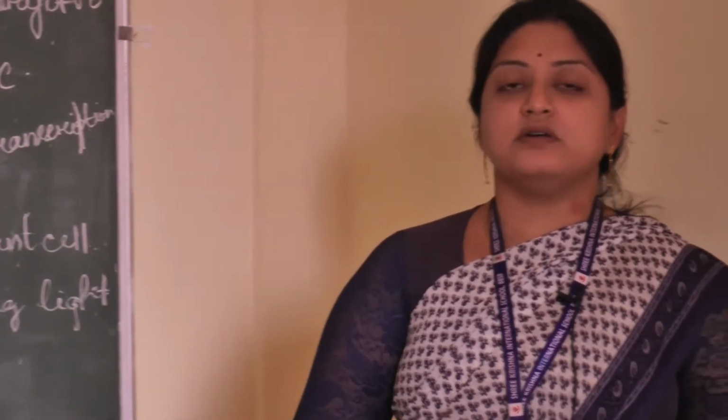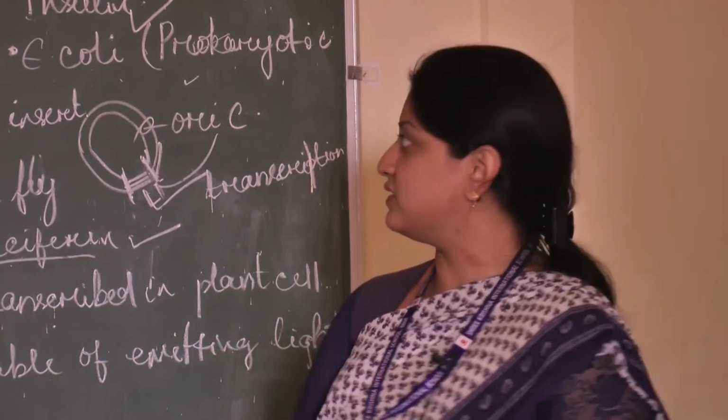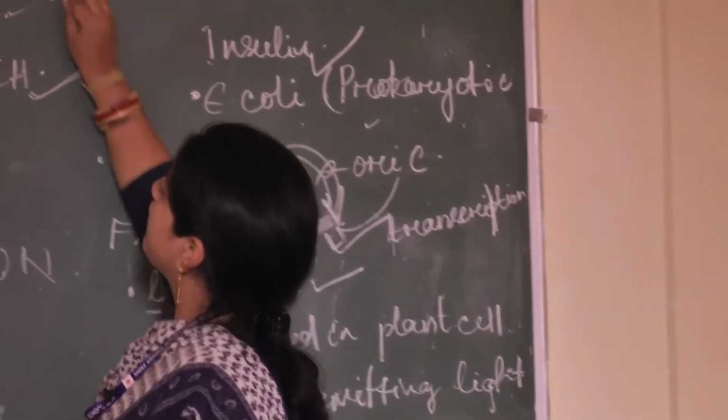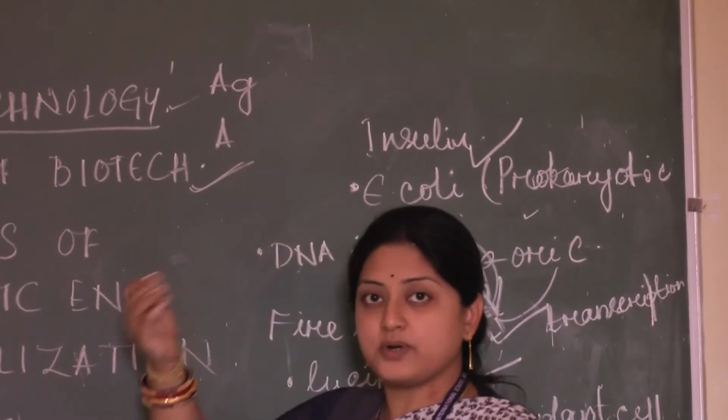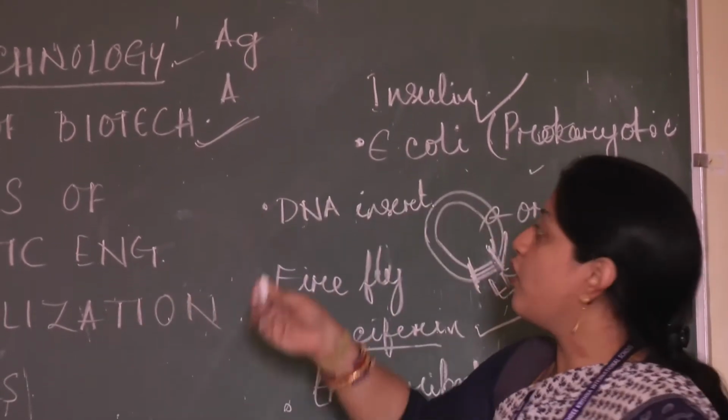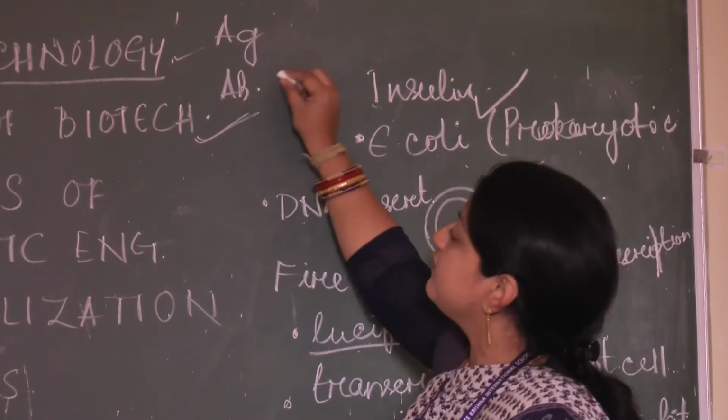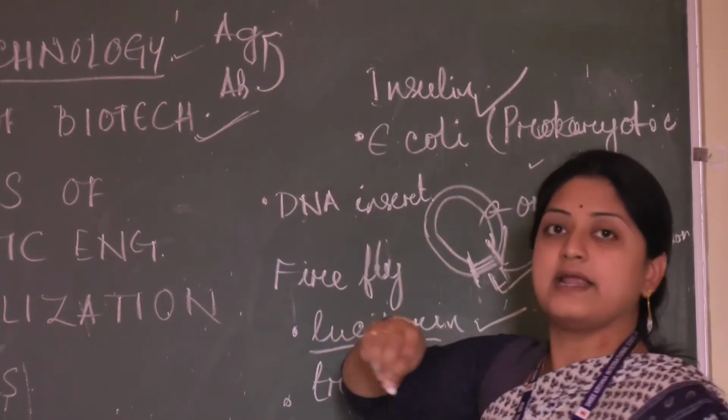Another example is vaccination. During the vaccination program, we know that the foreign agent is known as an antigen, and our body produces antibody, a kind of protein, against this antigen.